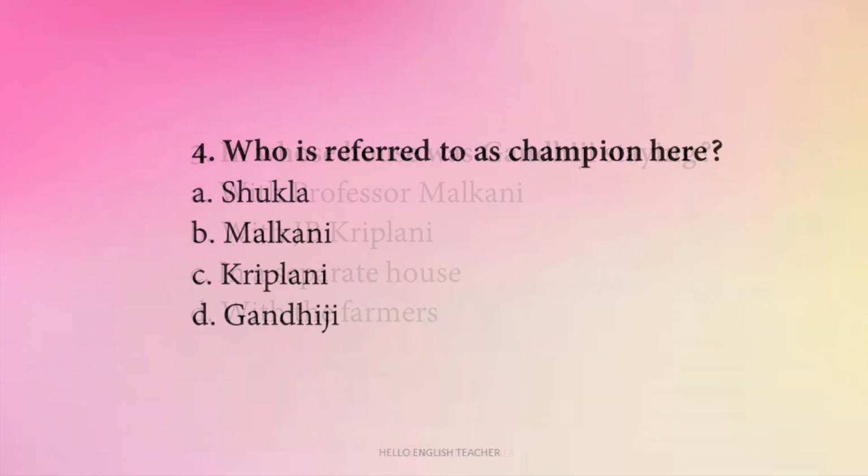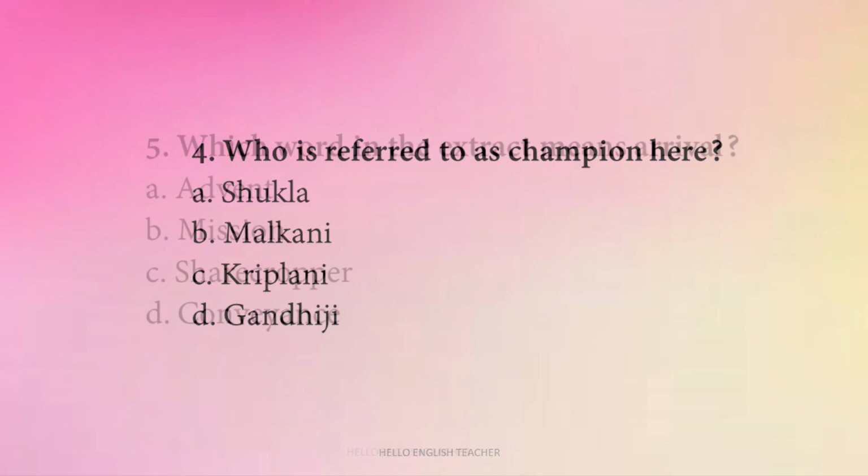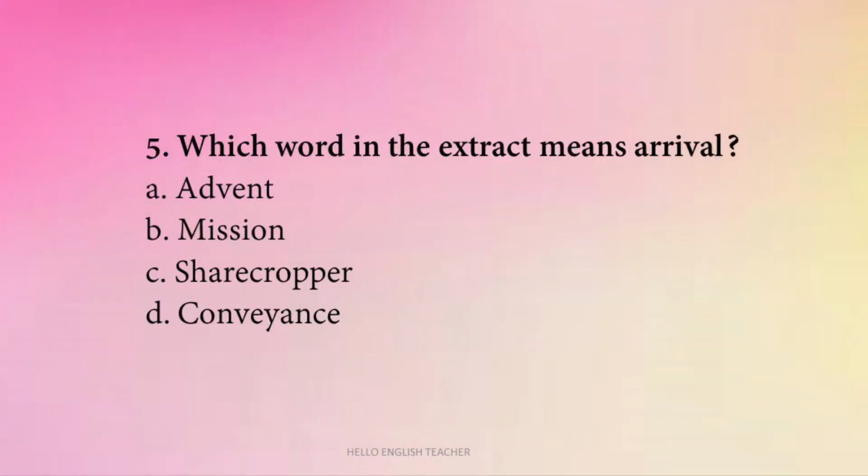So question number 4. Who is referred to as champion here? Shukla, Malkani, Kriplani or Gandhiji? So here Gandhiji is referred to as the champion. Which word in the extract means arrival? Advent, mission, sharecropper or conveyance? So the answer is A. Advent means arrival. So let's look at the next extract.